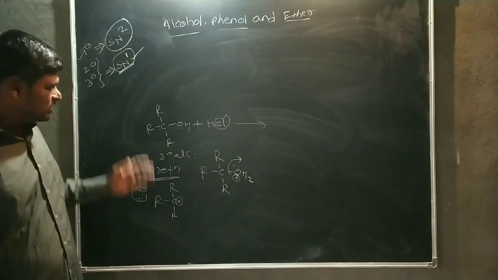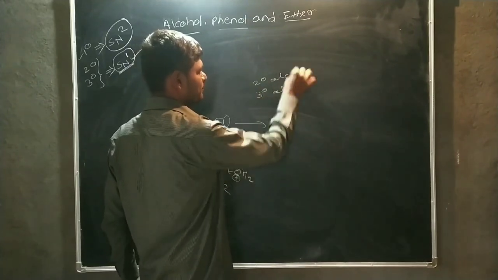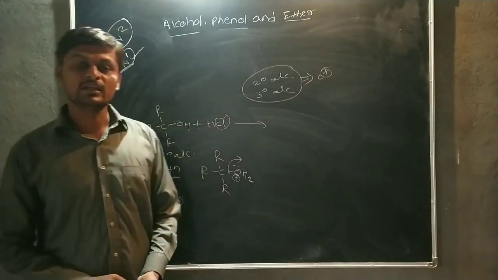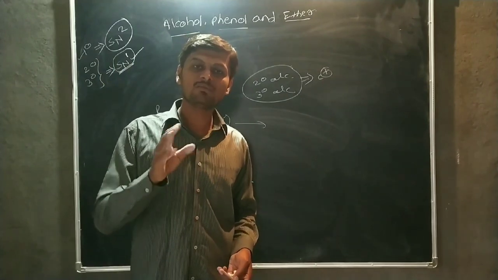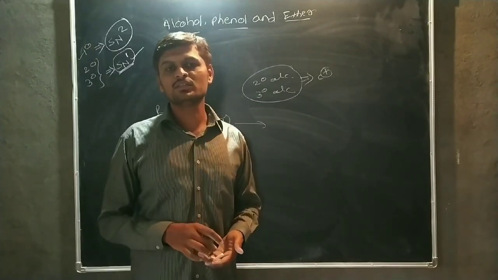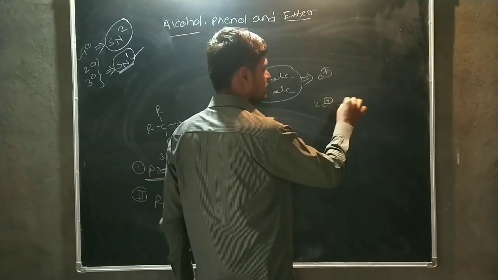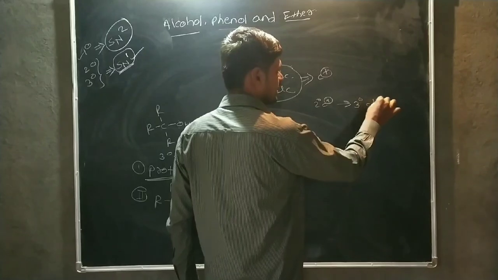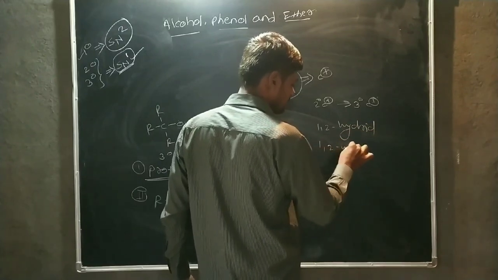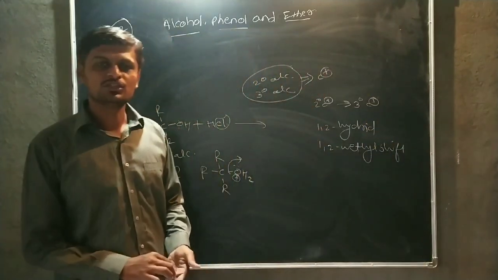Now, if the secondary alcohol and tertiary alcohol form a carbocation, then a rearrangement reaction may also be possible, because the secondary carbocation can get converted into a tertiary carbocation by 1,2-hydride or 1,2-methyl shift.